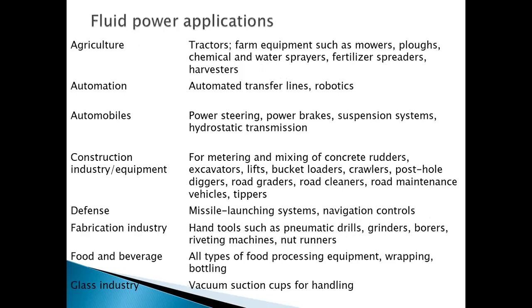You can say in industry we use three methods for transmitting power from one point to another. That is mechanical transmission, which can be done through shafts, gears, chains, belts, etc. Second is electrical transmission, which can be through wires, transformers, etc. Third one is what we are discussing today, that is fluid power, which is through liquid or gas, but in a confined space, right? Here we will discuss the structure of hydraulic and pneumatic systems, and also the advantages and disadvantages of hydraulic, pneumatic, electrical, as well as mechanical systems.